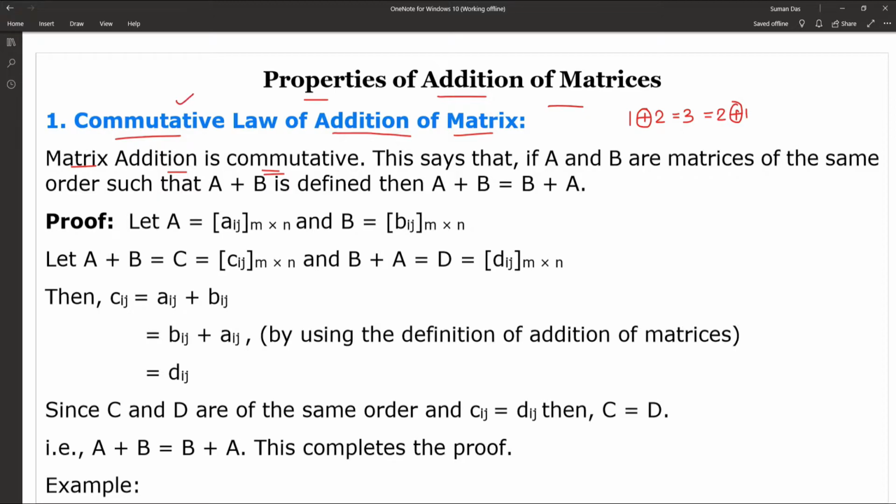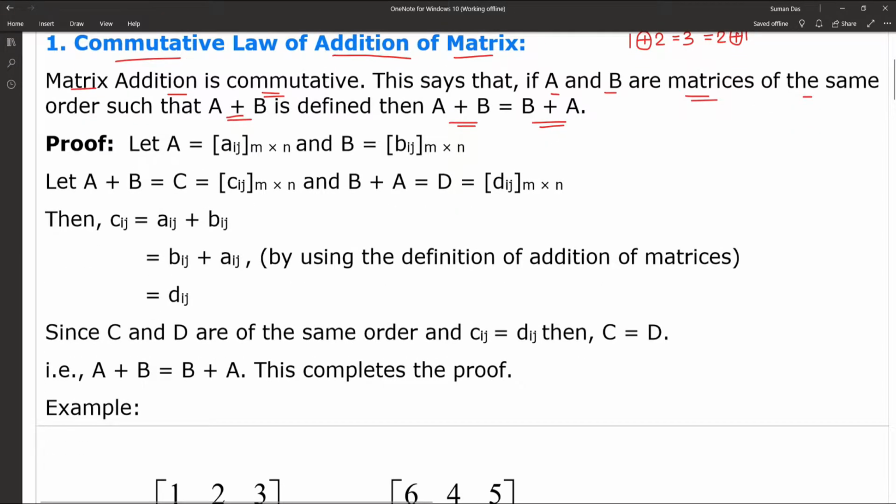In that way, matrix addition is also commutative. This says that if A and B are matrices of the same order, that means the matrix addition is possible and A plus B is defined, then A plus B is equal to B plus A.